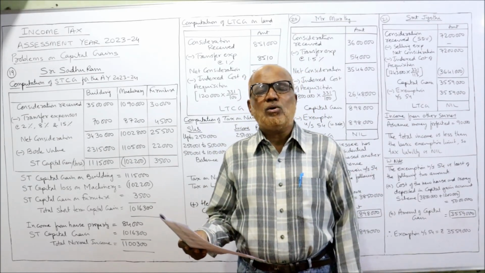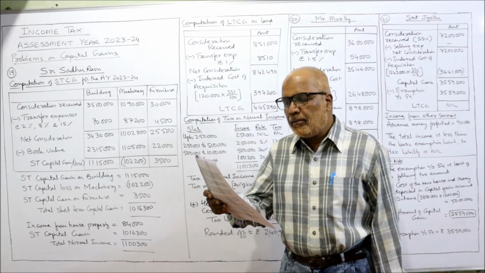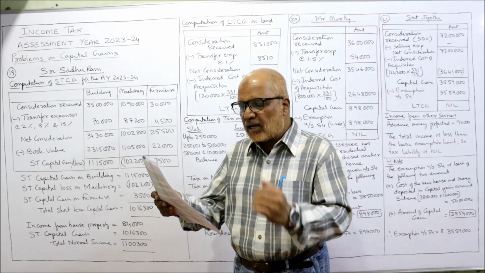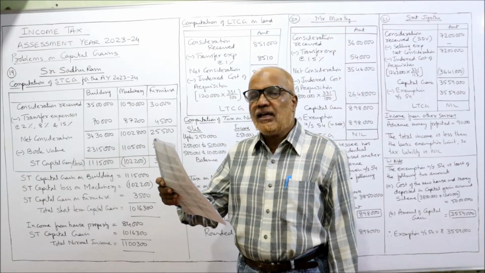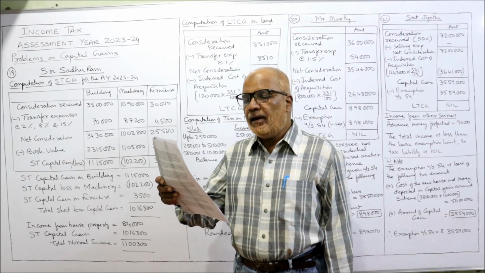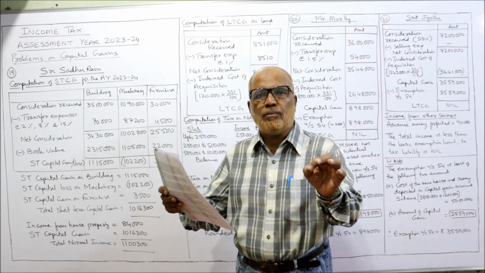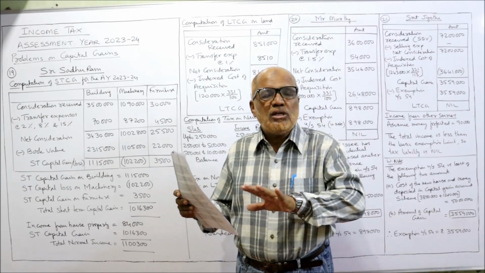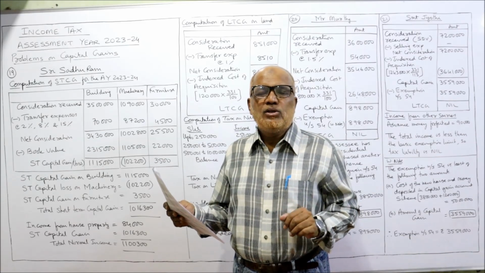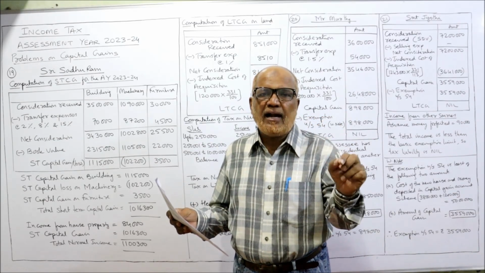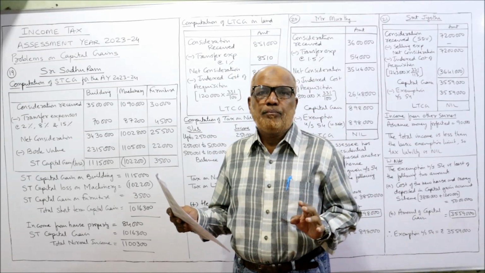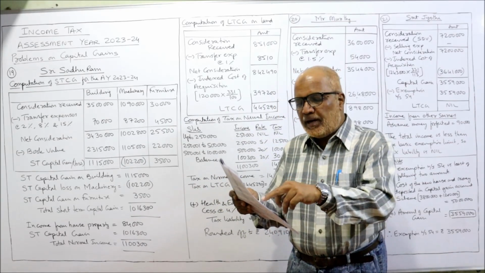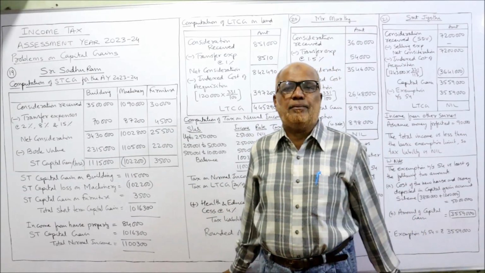Which are the assets on which depreciation is allowed? Actually, four assets are given: building, machinery, furniture, land. But out of four, three are depreciable: building, machinery, furniture. Whereas land is not a depreciable asset. Depreciation is not allowed on land. So any gain arising on land is a long-term capital gain because it is held for the last 23 years, whereas the gain arising on building, machinery, furniture is a short-term capital gain.